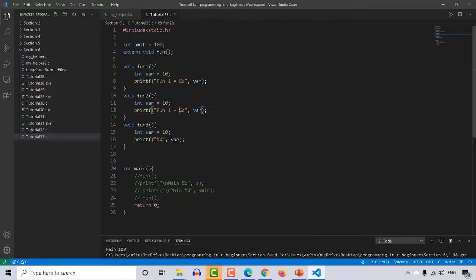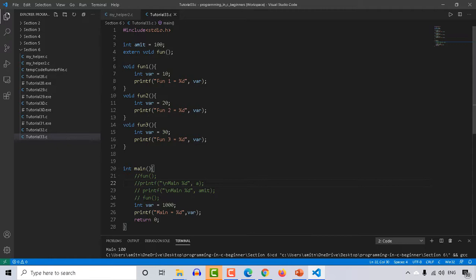In fun2 I will start with 20, and in fun3 I will have 30. Now in the main function I'm declaring one more var variable with one more value. Let me enter var and enter 1000 to it, and print this as well.